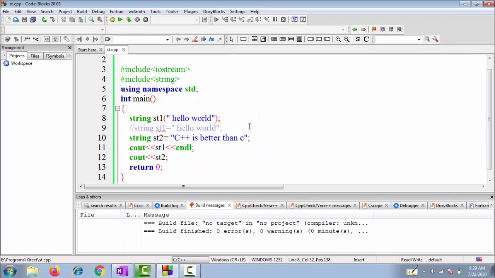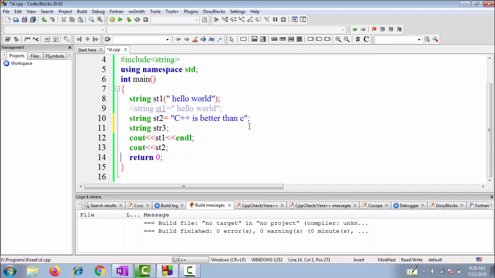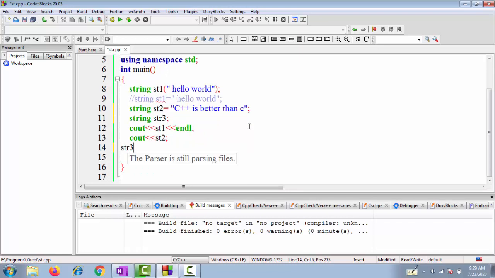There are different operations that we can do here. If I create a third string, str3, and write str3 is equal to st1 plus st2, and then write cout "after concatenation" and str3, direct concatenation will be done.